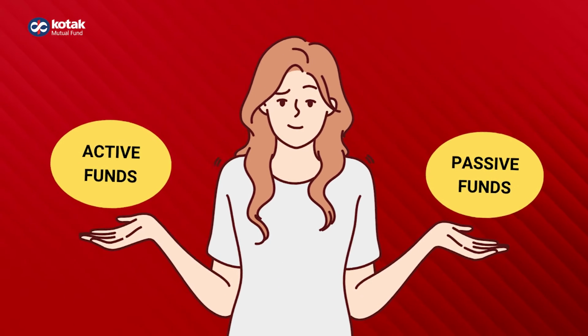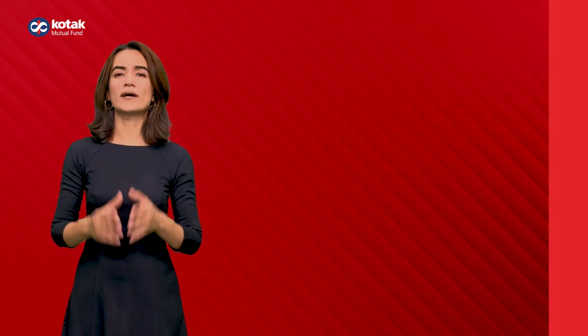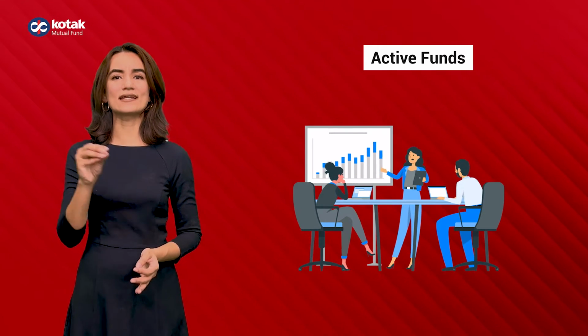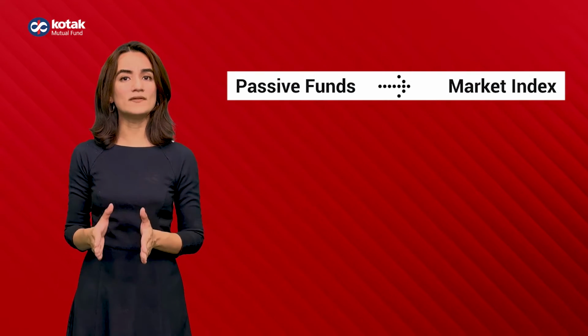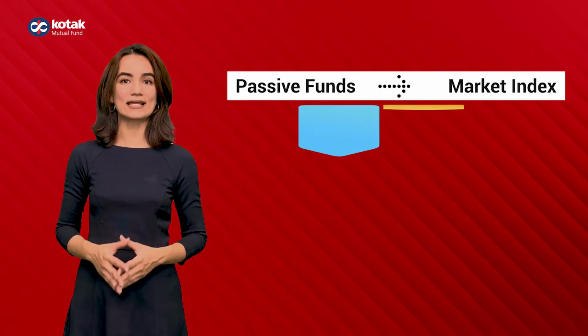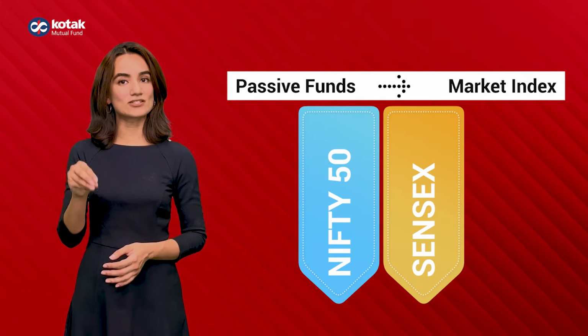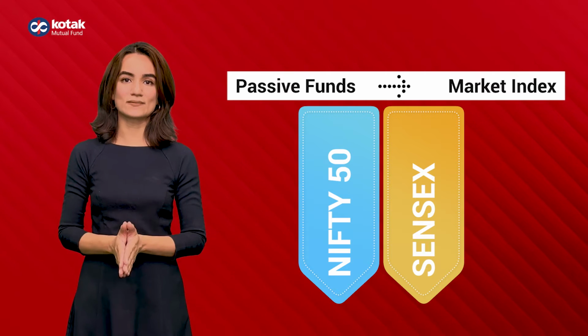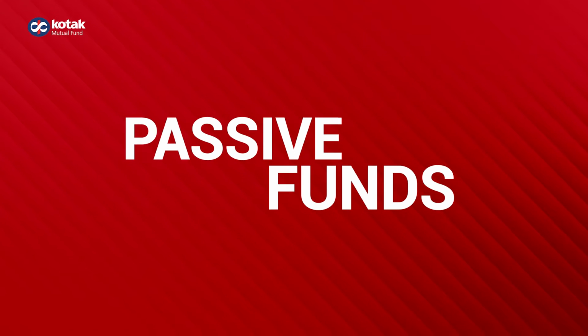The key difference between active and passive funds lies in how they are managed. Active funds are managed by a team of professionals who actively select and trade investments, whereas passive funds aim to match the performance of a specific market index like the Nifty 50, the Sensex, etc. Instead of actively picking stocks, they hold on to the same investments as the index they track, subject to tracking error. Let's delve deeper into passive funds.